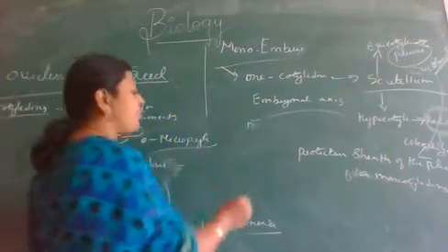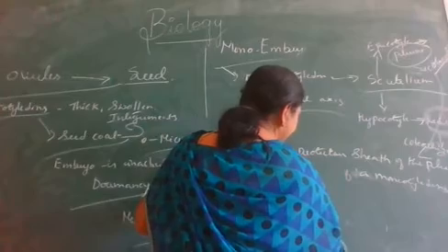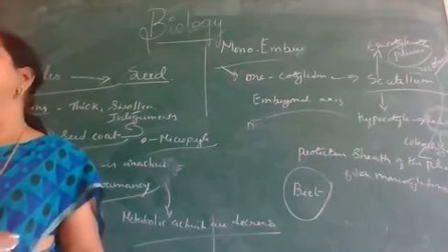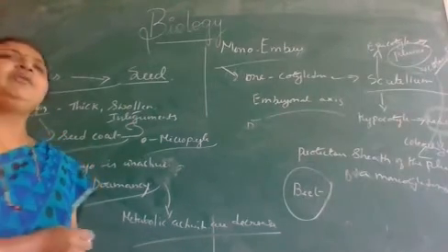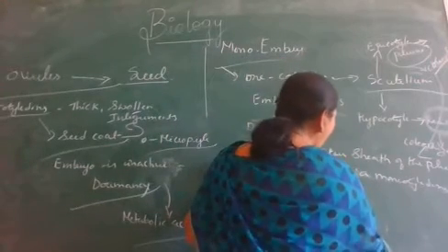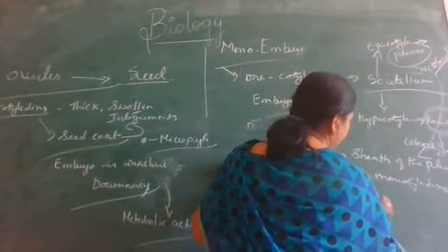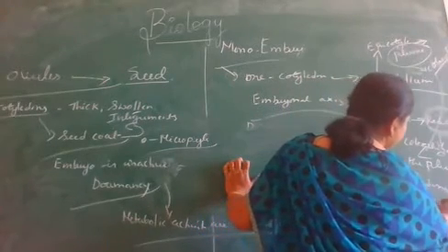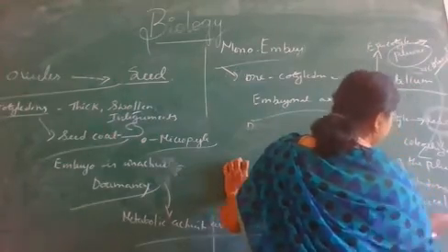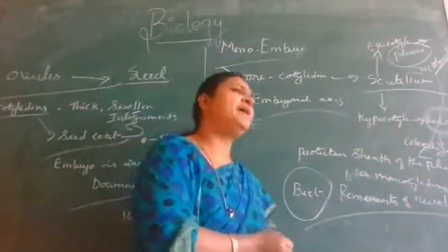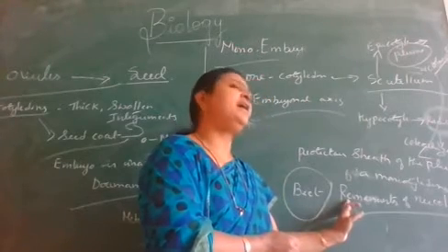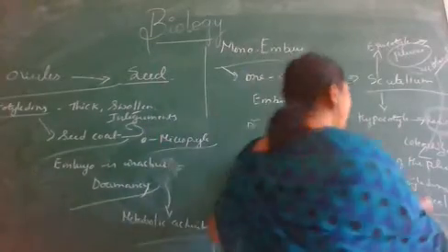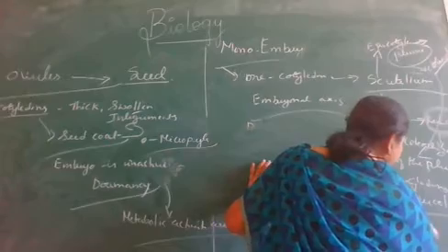Now, an important question: beet. In the case of beetroot, we can observe that a remnant of the nucellus persists.